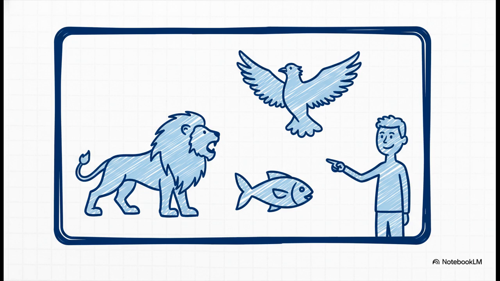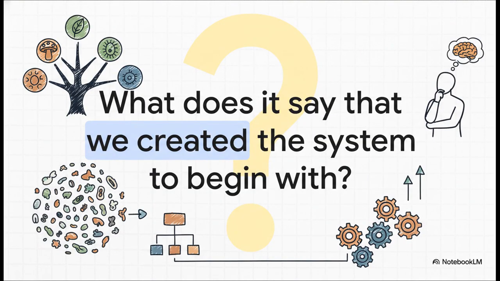See? The system works. So, from what seemed like total chaos, millions of species all jumbled together, a simple set of rules reveals this beautiful, logical order. This system doesn't just help us understand the web of life, it shows us our exact place within it. And that leads to a really fascinating final thought. Whitaker's system organizes life from the simplest to the most complex. So what does it say about us? That we're the only species on this entire planet that could step back and figure out the whole system. That's definitely something to think about.